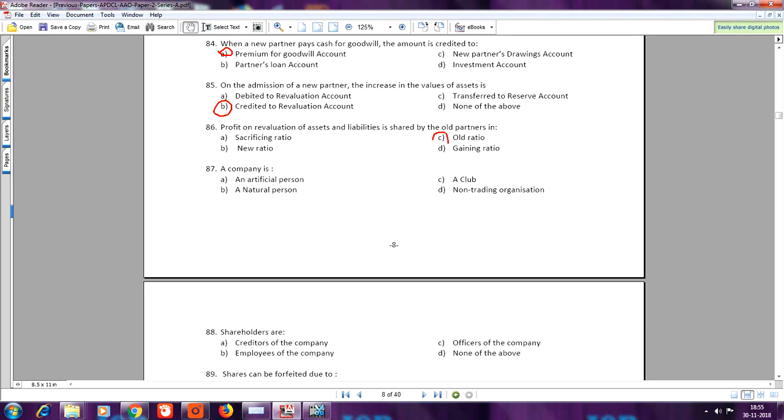Question number 87, a company is, answer is A, an artificial person. Question number 88, shareholders are, your answer is D, none of the above.